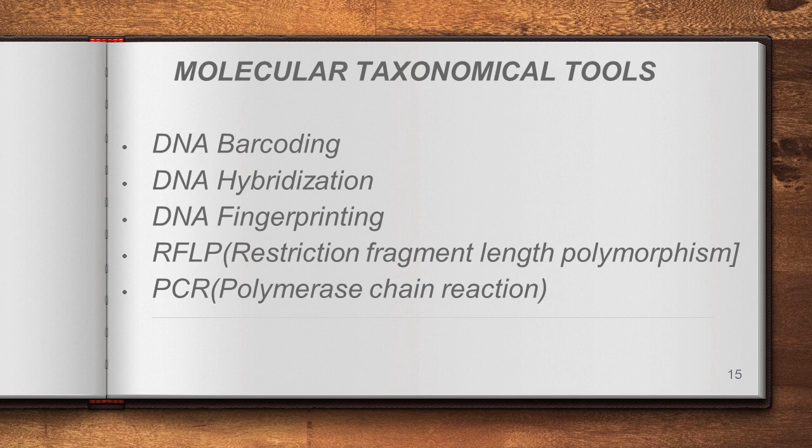So here also a few methods are given: DNA barcoding, DNA hybridization, DNA fingerprinting, RFLP, which means restriction fragment length polymorphism, and PCR, which means polymerase chain reaction. So these methods or procedures are helping for the study of taxonomy. Understand? Let us see how they help for taxonomical studies.